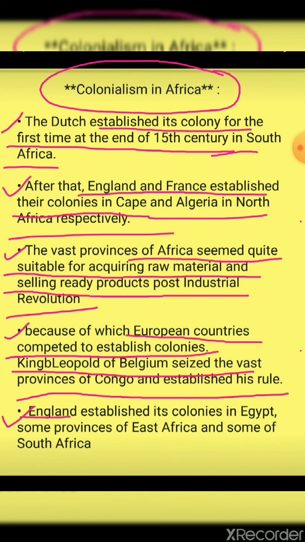Over here we can see England has captured Cape. Now England didn't stop over there. England moved on. England established colonies in Egypt, some province of East Africa, and some province of South Africa, right? Some province, that is Cape of North Africa, was conquered by England. Even some province of Eastern Africa and some province of South Africa was conquered by whom? That is by England.